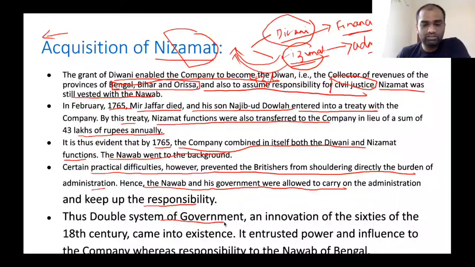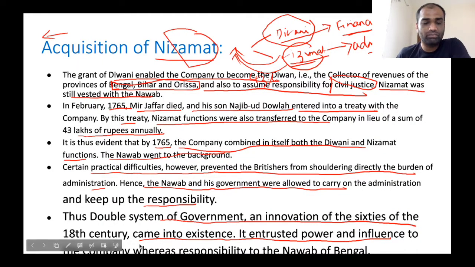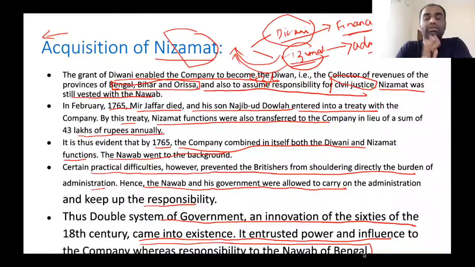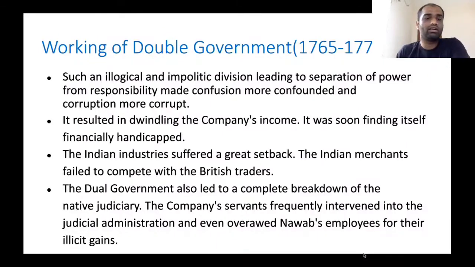This double system of government, an innovation of the 1760s of the 18th century, came into existence. It entrusted power and influence to the company, whereas responsibility to the Nawab of Bengal.